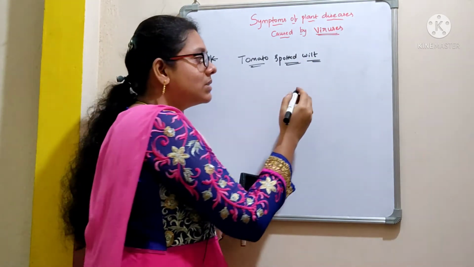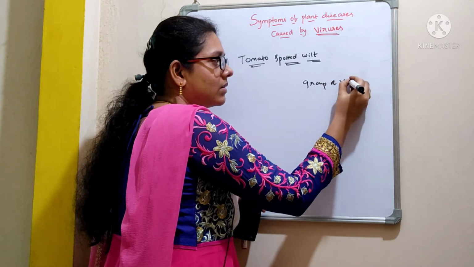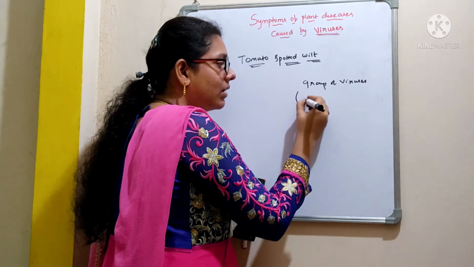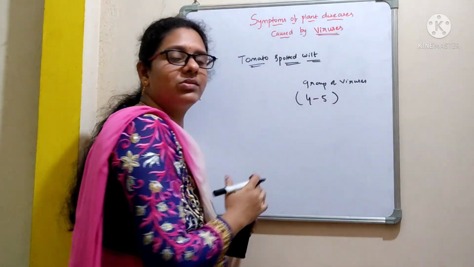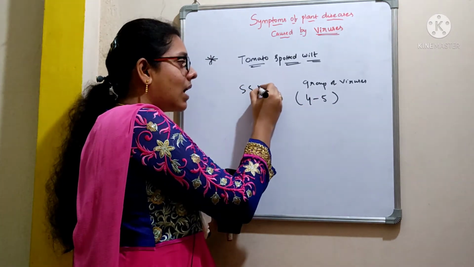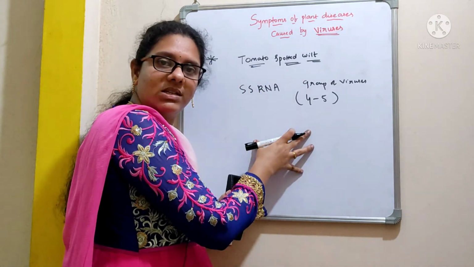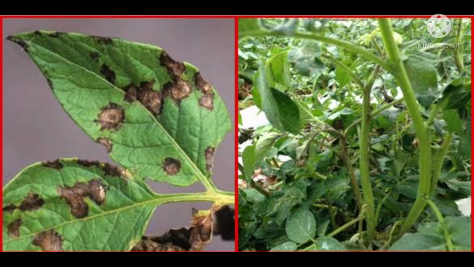This disease is caused by a group of viruses which generally include 4 to 5 different strains. And here the virus also contains single-stranded RNA as a genetic material. Coming to the symptoms of this disease, the first symptom of the disease is a slightly bunched appearance of growing points, followed by curling of tender leaves.